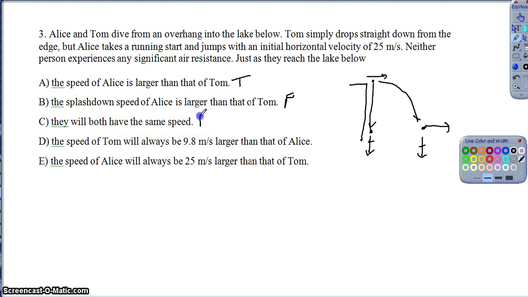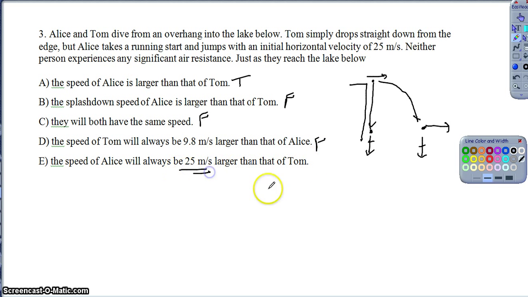They will both have the same speed again. Alice has a horizontal component, whereas Tom doesn't, so that's false. The speed of Tom will always be 9.8 meters per second larger than Alice. We know he's moving slower, so that's definitely false. And the 9.8 should just tip us off. They're trying to mess with us with gravity, right? And then finally, the speed of Alice will always be 25 meters per second larger than Tom.